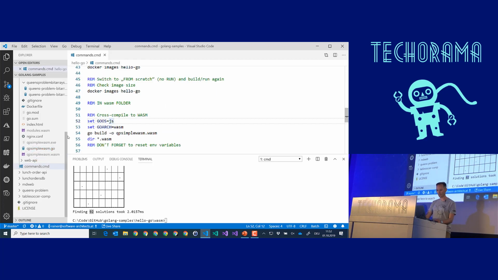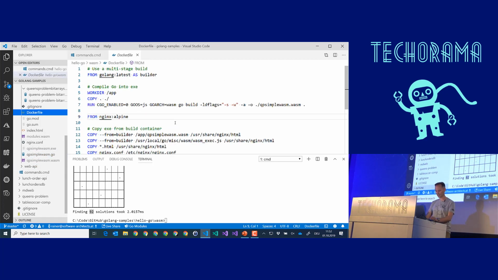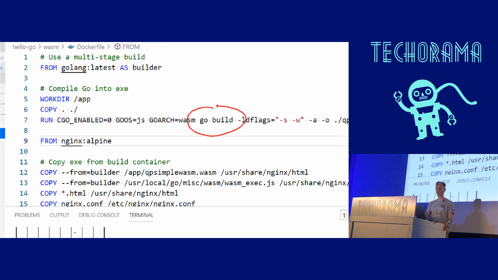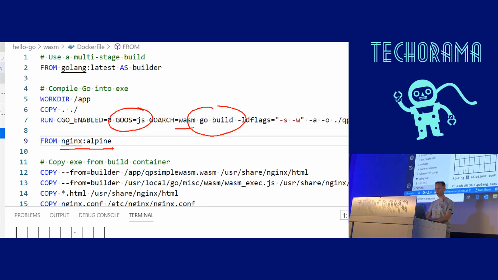I have built a nice little Docker file that does nothing else than, as you can see here, a Go build, but this time I'm setting the Go operating system to JavaScript and the Go architecture to WASM. That's the difference here. So we are not generating a single executable for Windows or Linux. In this case, I'm just generating an executable for the browser. And then I'm copying this again into a plain web server, Nginx, and configure it as a static file server. That's all. That is what this Docker file is all about.